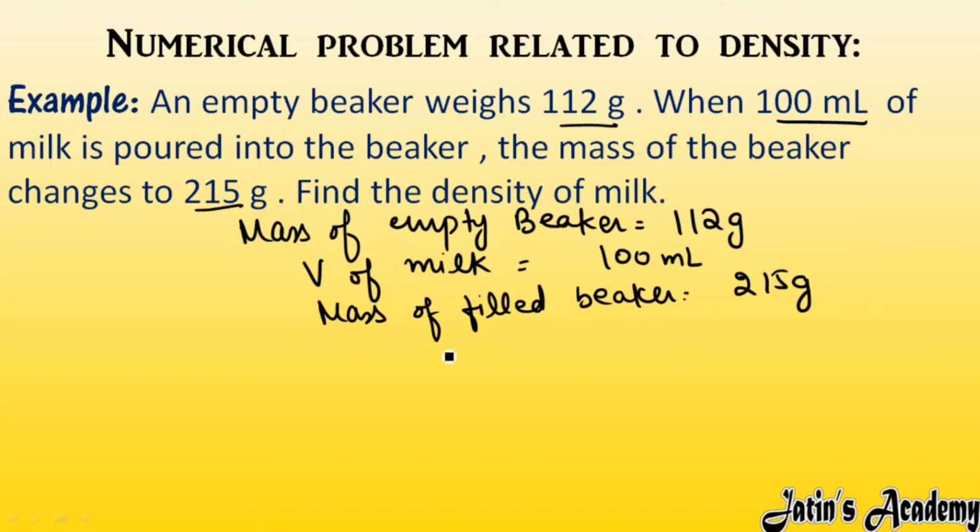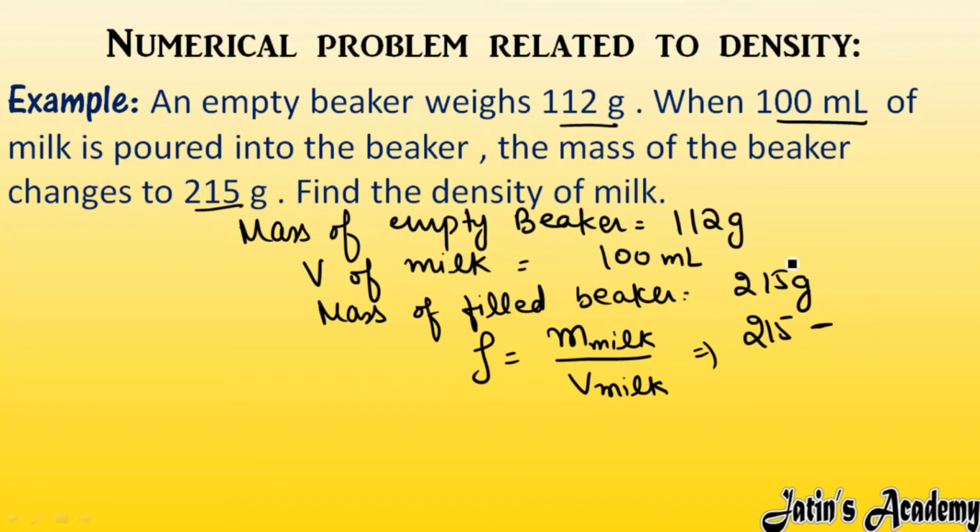We have to calculate the density of milk. So density of milk means mass of milk over the volume of milk. Okay, what is the mass of milk? Mass of milk means whatever the mass is after pouring the milk, minus the original empty beaker. Over that we have to put the volume. So by using the subtraction, see carefully, here you have to do subtraction: 215 minus 112.